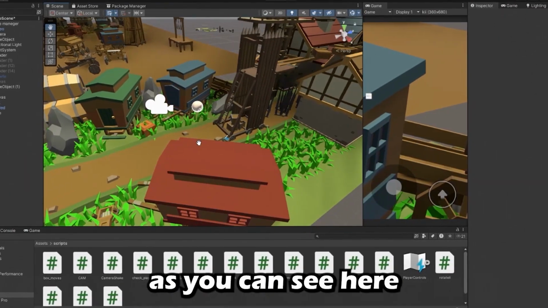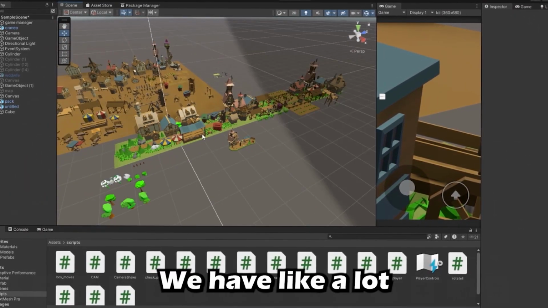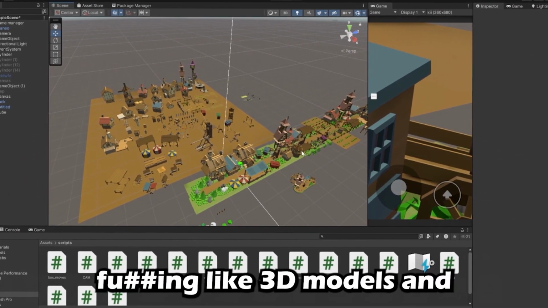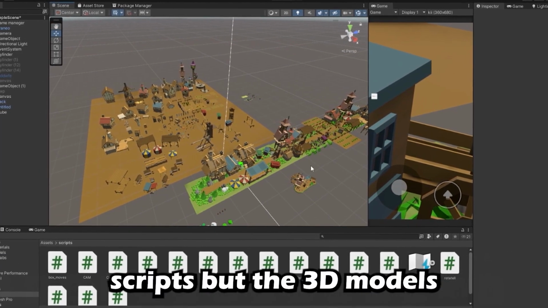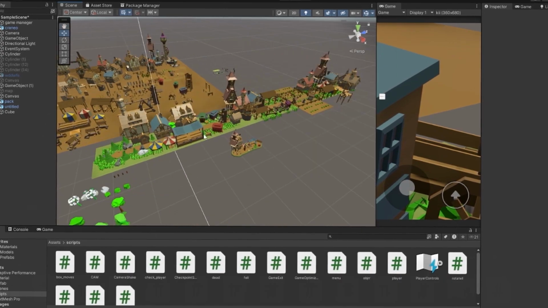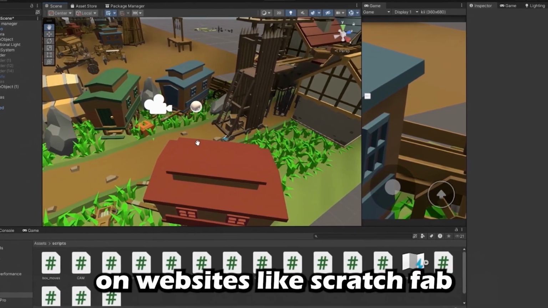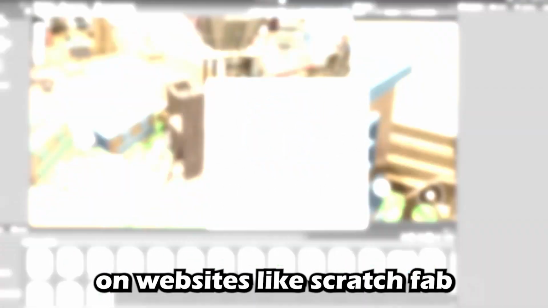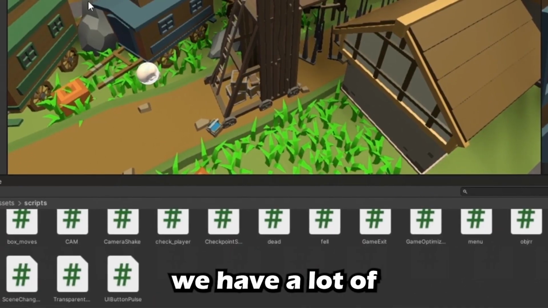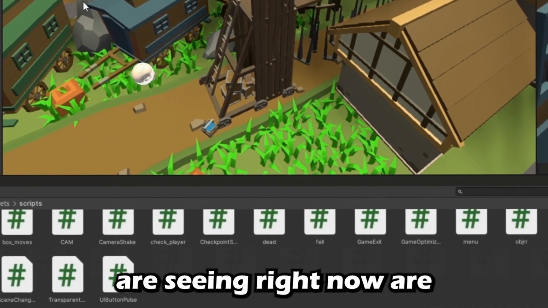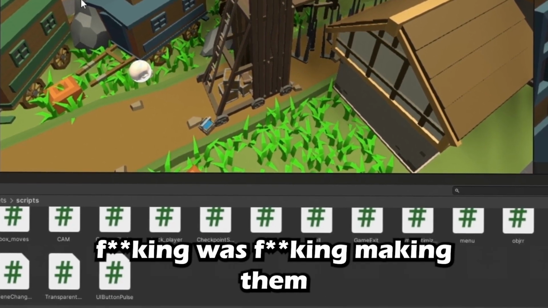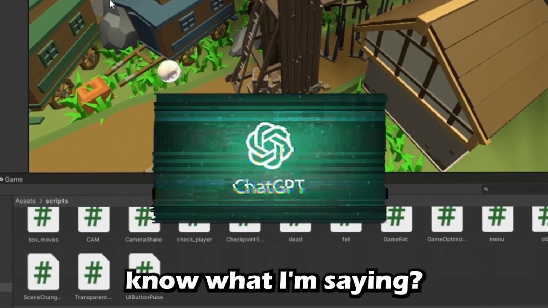So yeah, as you can see here, we have a lot of assets, a lot of 3D models and scripts, but the 3D models and assets are free. You can download them on websites like Sketchfab. As you can see here, we have a lot of scripts, and all of the scripts you are seeing right now I made with ChatGPT. You know what I'm saying?